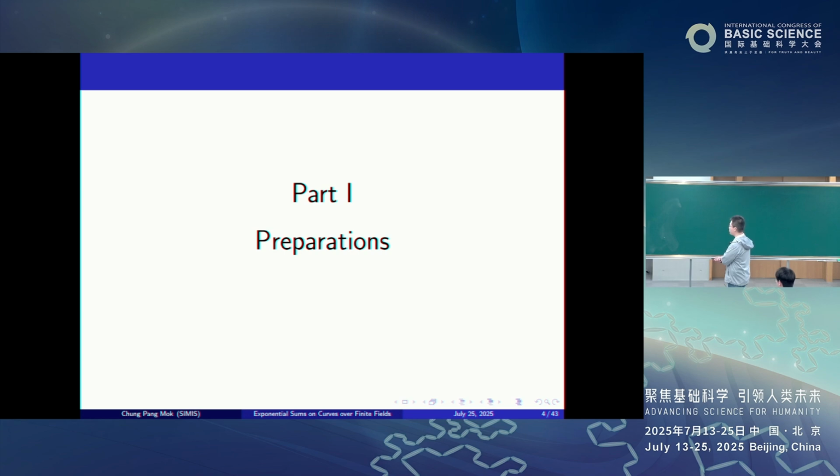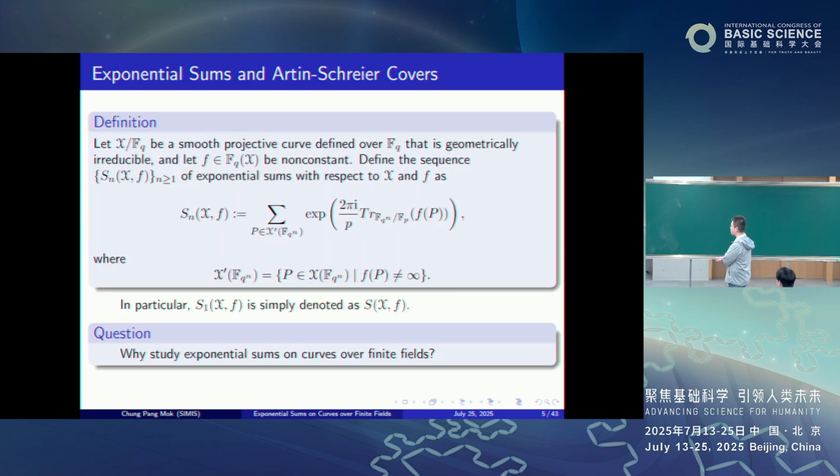Now, let's do some preparations. As we have said, X will generally denote a smooth projective curve over F_q that is geometrically irreducible. And let f be a non-constant element in the function field of X over F_q.